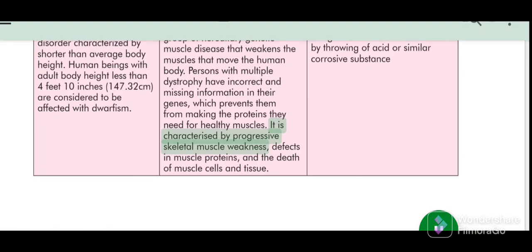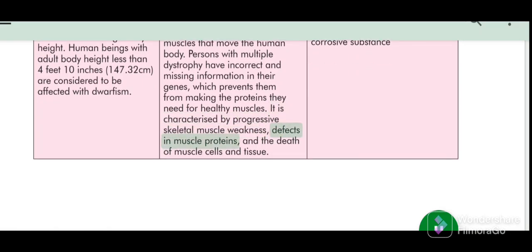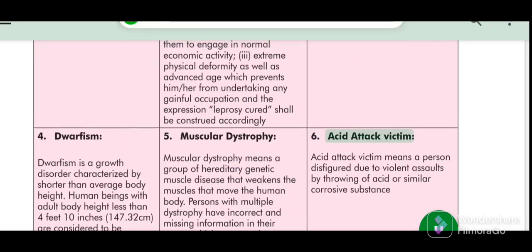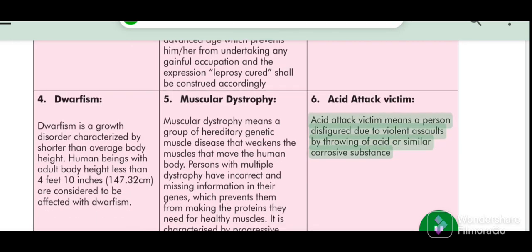It is characterized by progressive skeletal muscle weakness, defects in muscle proteins, and the death of muscle cells and tissue. 6. Acid attack victim. Acid attack victim means a person disfigured due to violent assaults by throwing of acid or similar corrosive substance.